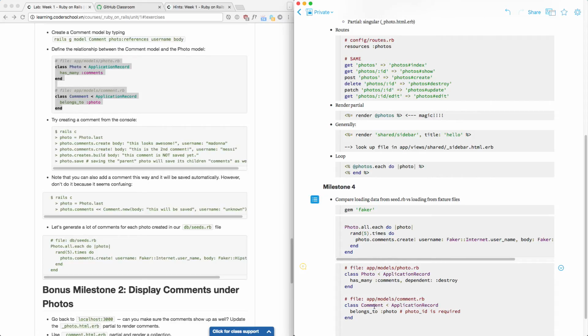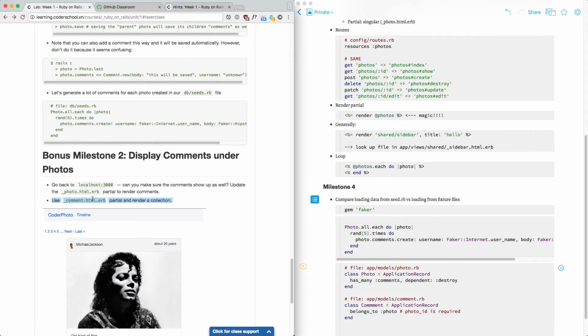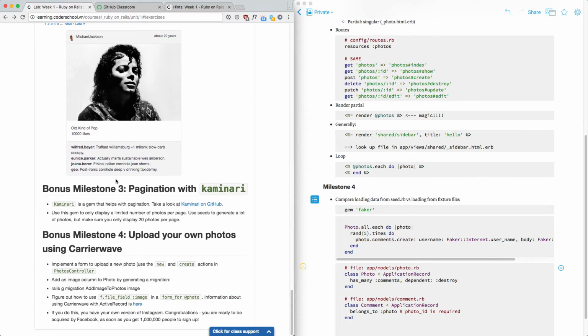Okay, any other learning? We're learning about partials, about images. You know how to do that already, right? Image tag. Pagination. Who here has done pagination before? A few of you? Okay, so Kaminari is a little easier to use than will_paginate. It's just that they wrote it later and there are some templates.